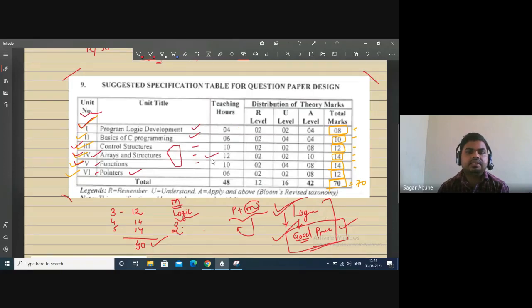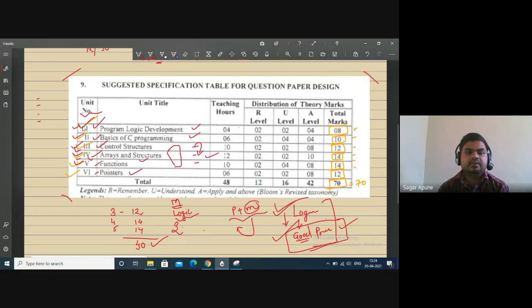When I teach array and structure from unit number 4 and you did not study unit number 1, 2, 3, you will not get an idea how to create array, how to create structure, how it is executed, right? So it has some steps you have to follow. That's why these units are created according to your syllabus.